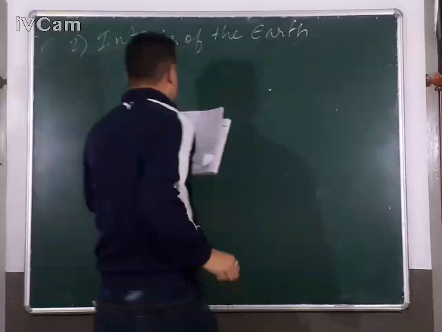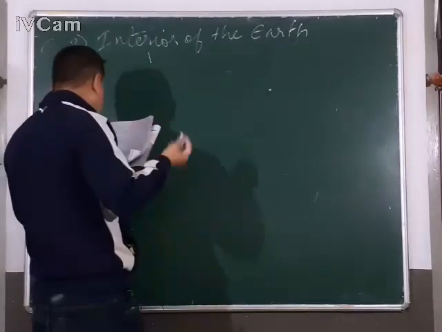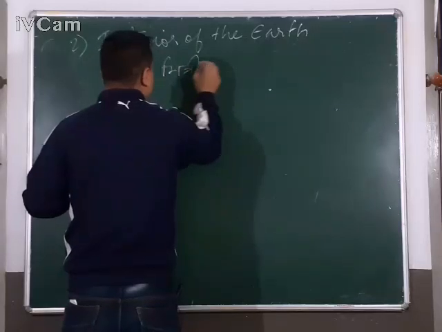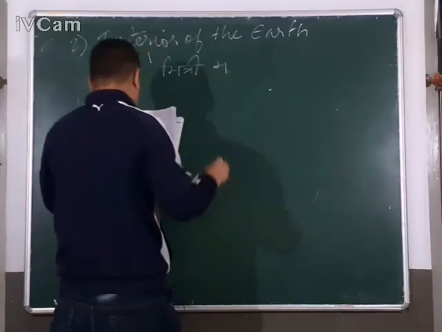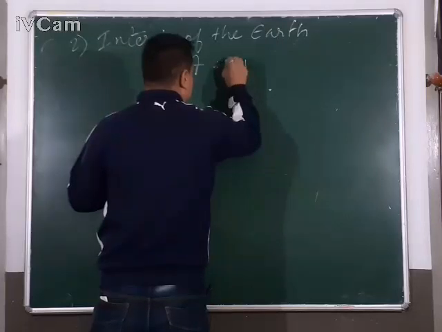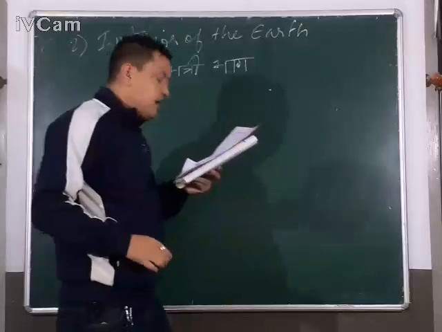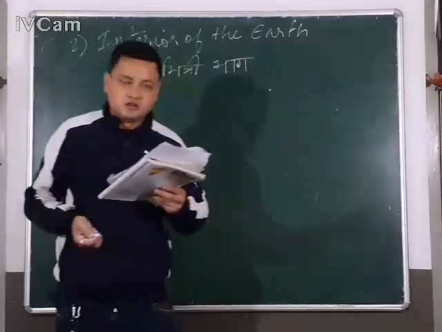Interior means, in Nepali it is called Bhitri Bhag. The inside part of the earth.